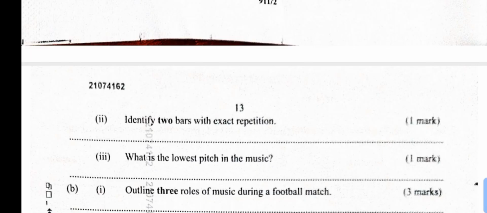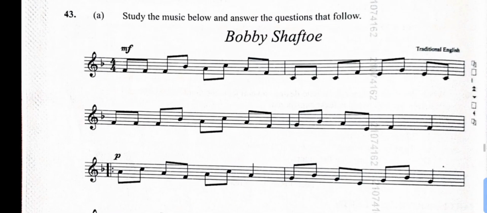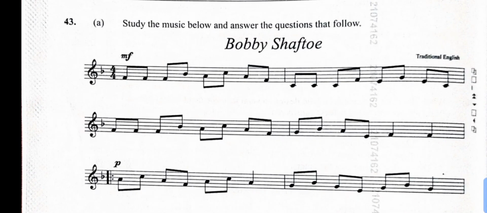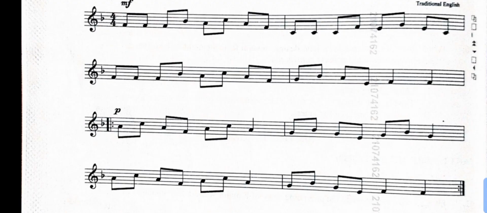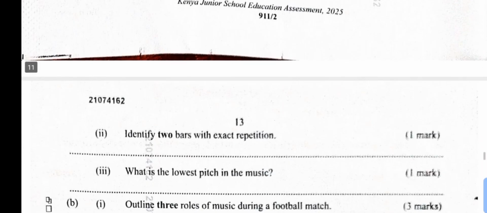Then identify two bars with exact repetition. You go back to the bars, and exact repetition means repetition that is very, very similar. So we start with the first bar where we have this type of repetition. Does it look like the second one? No. Go to the next one. Yes, the third bar. So the first and the third bar have similar repetition. And you can continue and find out that we have several of them which are also similar to each other. Music is like that, repetition of notes, balancing.